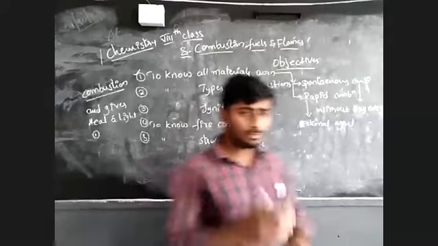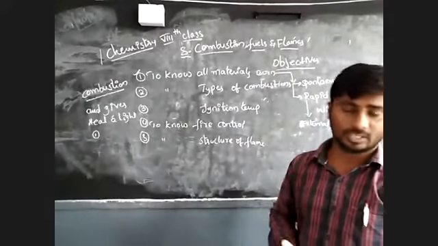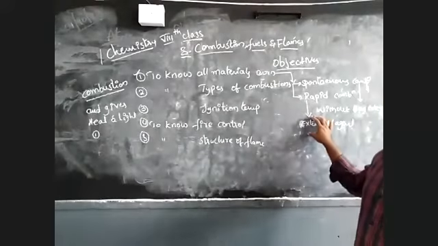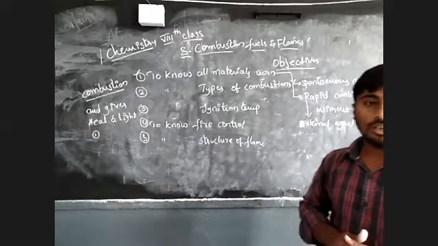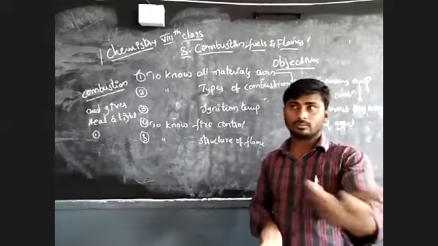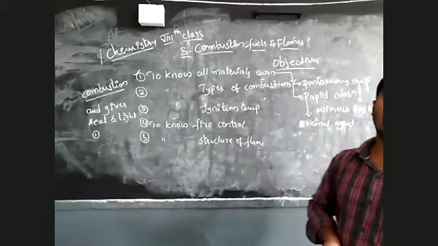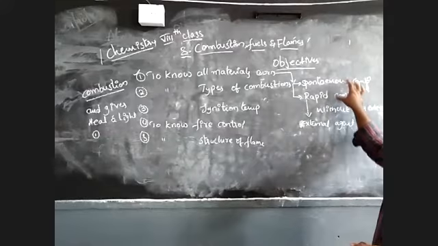For example, the burning of petrol, diesel or spirit. To burn spirit or petrol, it must need an external agent. Or maybe you light an LPG stove, LPG gas. It also needs a light. These are examples of rapid combustion.